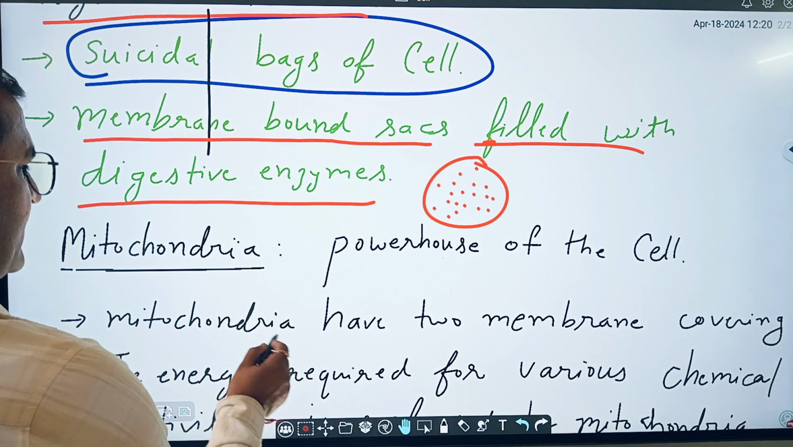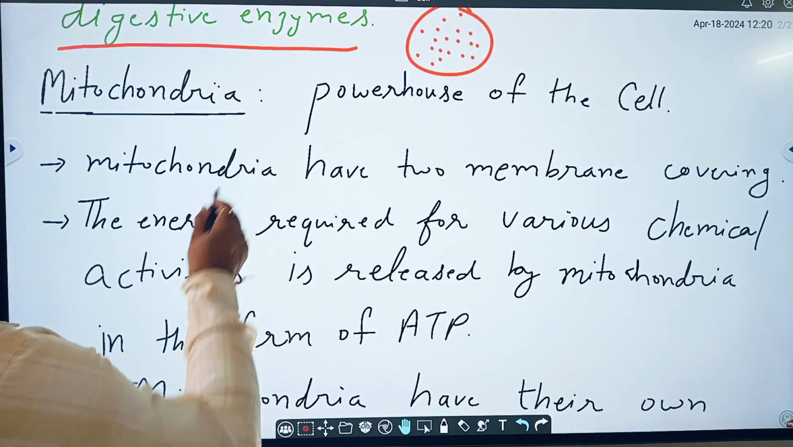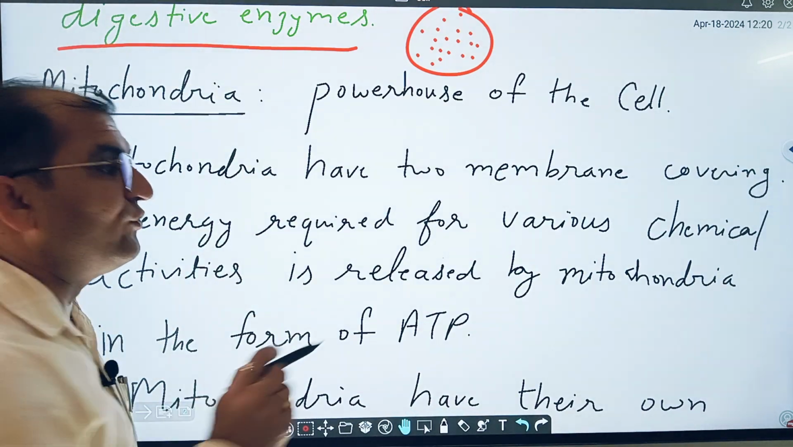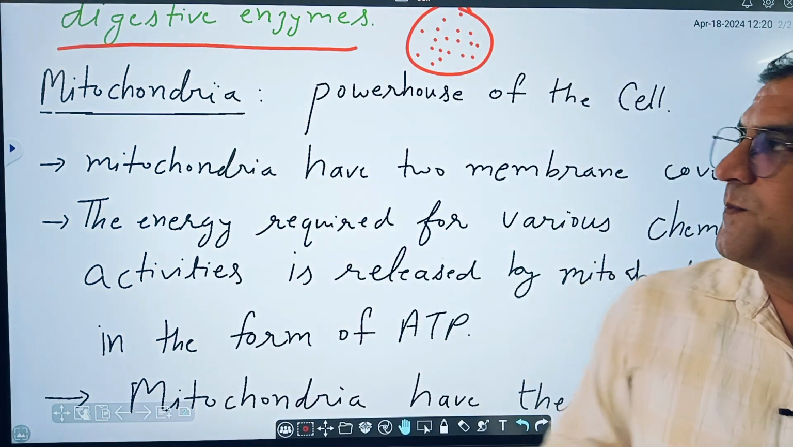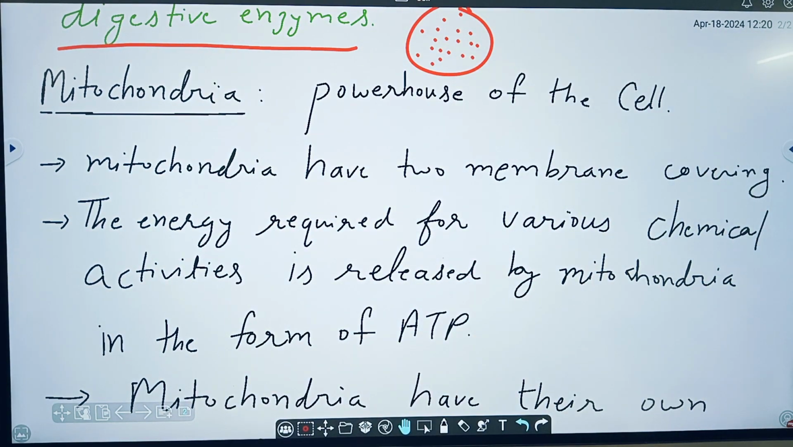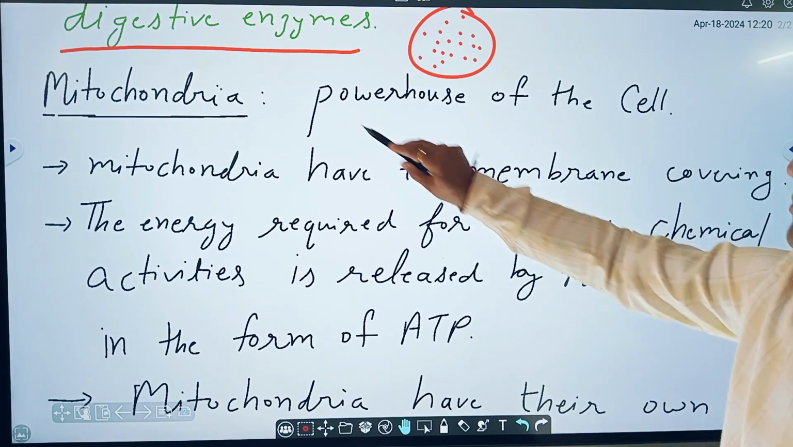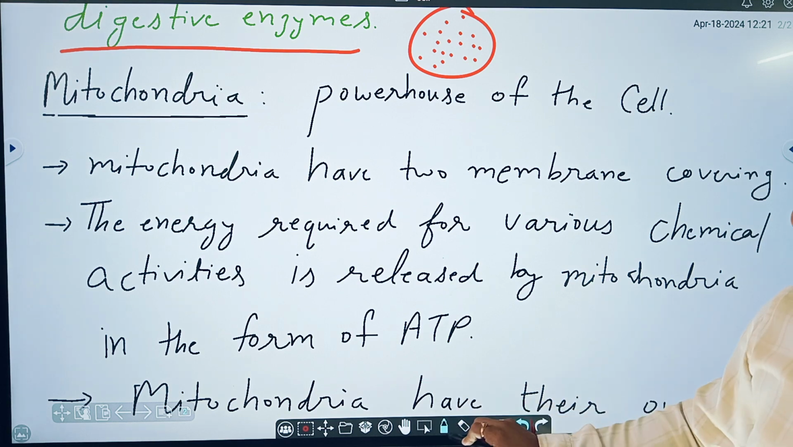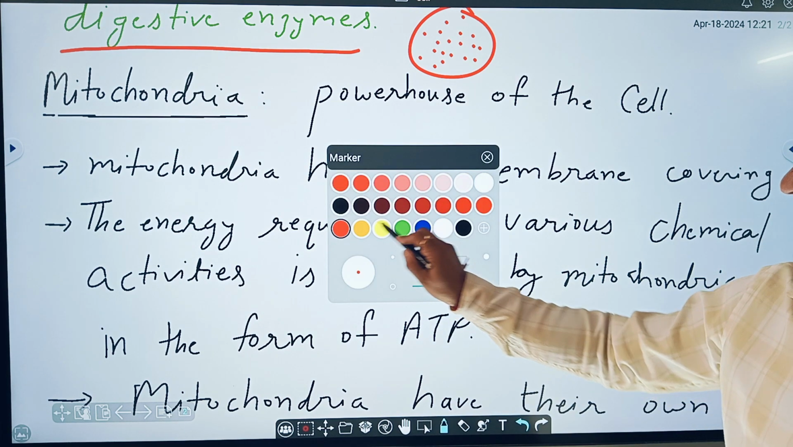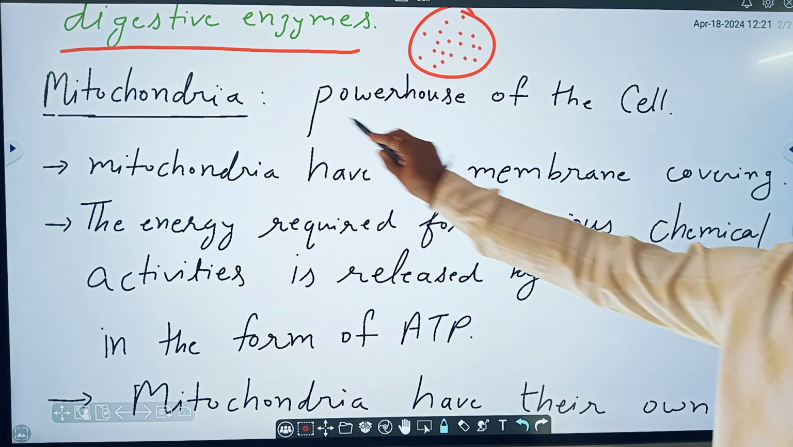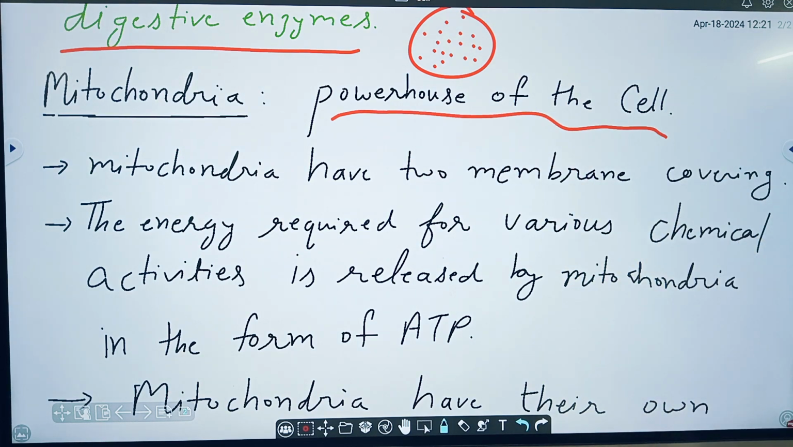Next important organelle, mitochondria, the powerhouse of the cell. A question can be asked: which organelle is the powerhouse of the cell? Then the answer is mitochondria. You should be aware of this. This is also a very important question. Powerhouse of the cell. Why?